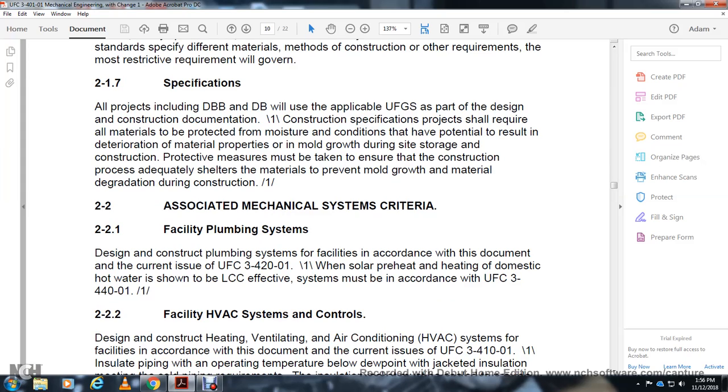2.2 Associated mechanical system criteria. For the facility plumbing system, design and construct the plumbing of the facility according to the documentation for the current issue of UFC 4-200-01. The boiler preheat with heating of the domestic hot water, shown in the LCC as effective, must be in accordance with the UFC